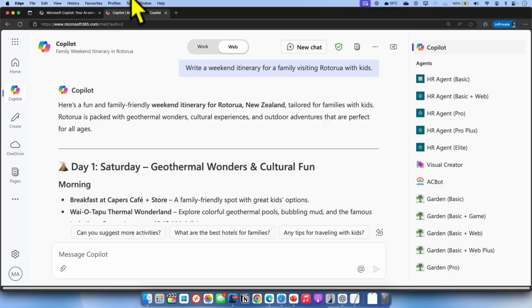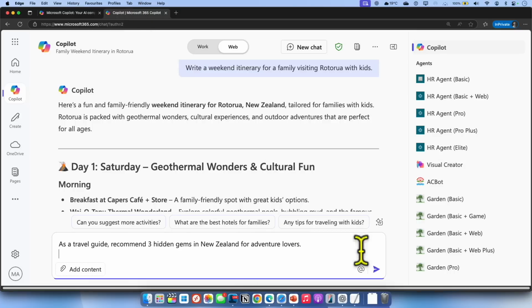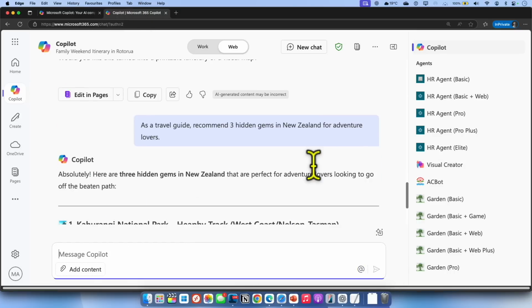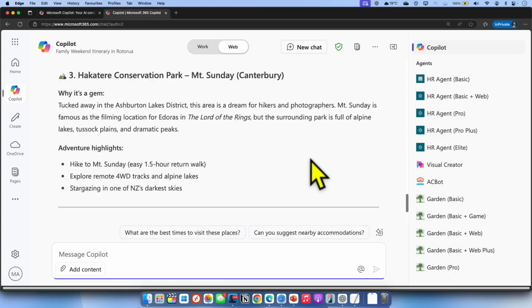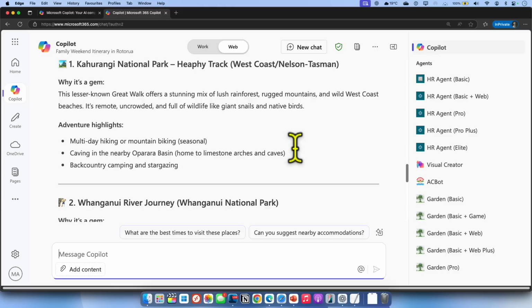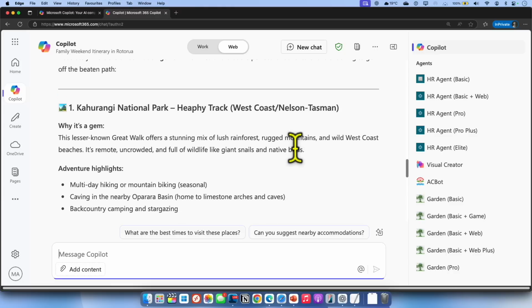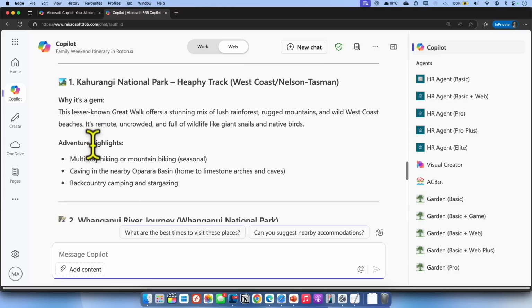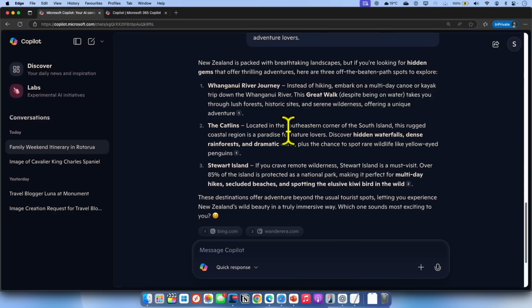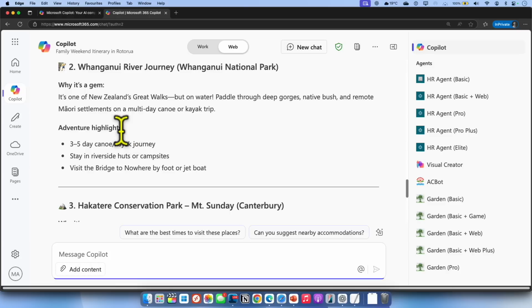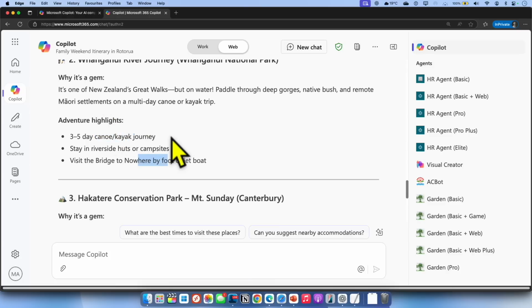You can click on this, and it takes you to the page where you can go and read more about it. If I ask the same question in the Copilot work version, it is pretty much going to do the same thing, though as you can see there are a few slight differences in the responses. It says, hey, this is a gem, and it lists adventure highlights, the things you can do. In the personal one, we didn't get those adventure highlights. Yes, we did get some mention of that, but not in a clear, detailed, pointed way.